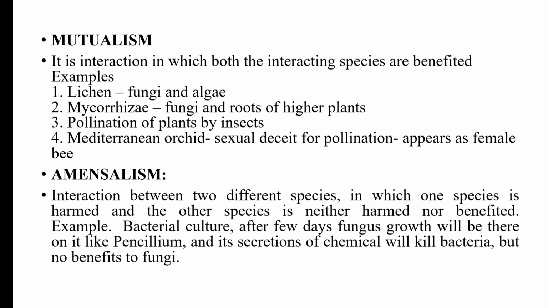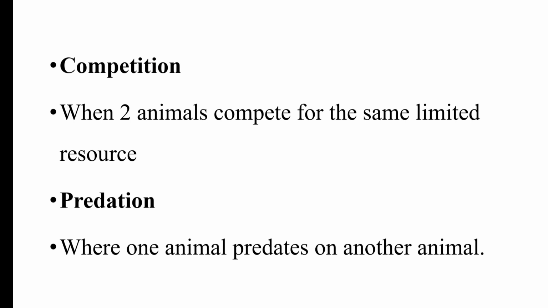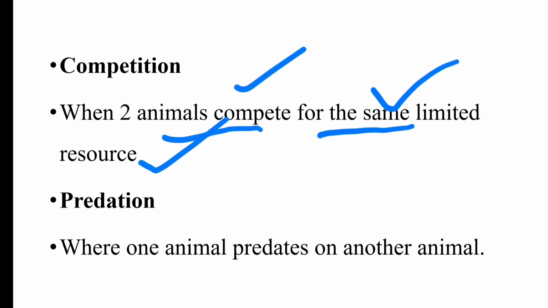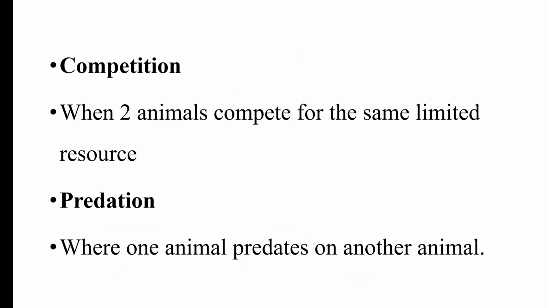It kills the bacteria. The bacteria get harmed, or are negatively affected, but at the same time the fungus gets no benefit from this type of interaction. So this is the case of amensalism, when one organism is harmed but the other organism is neither harmed nor benefited. Next is competition, when two animals compete for the same limited resources. Second one is predation, where one animal preys on another animal.